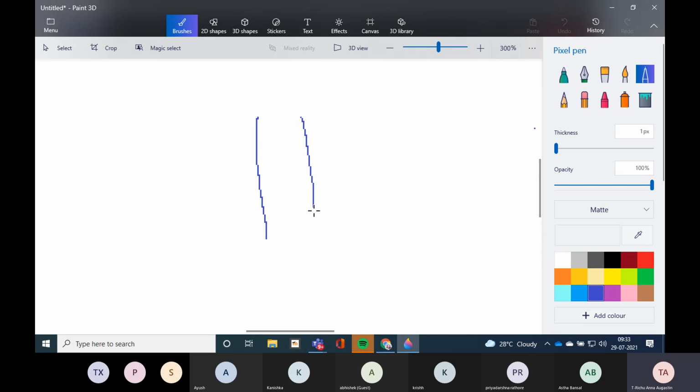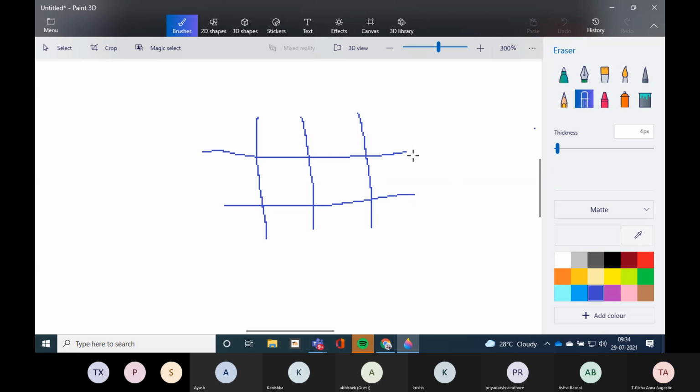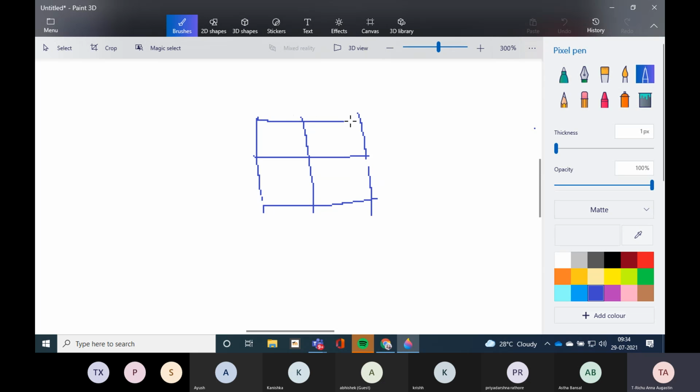We are doing the first question. Just make the square in your book, in your notebook. So this is the square.